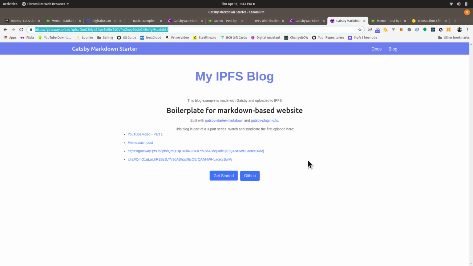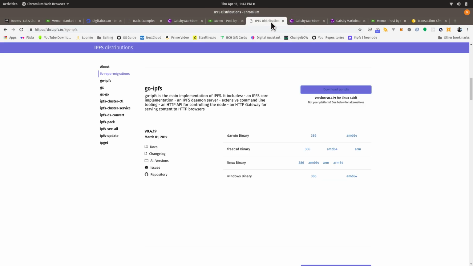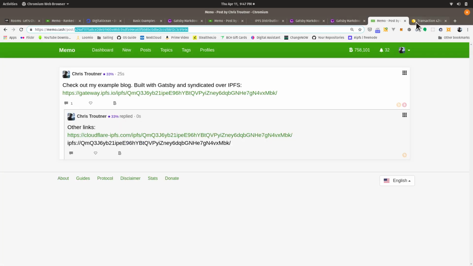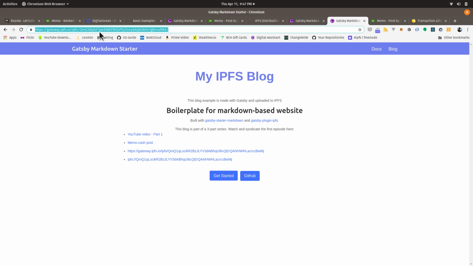The whole working with the IPFS stuff on the command line, that's new. That makes a lot of people uncomfortable, so that needs to be improved. Even if that was improved, this whole process of retrieving data from these gateways sucks. And here's the gateway. And it takes time. This was actually pretty snappy, and I think it had everything to do with the fact that I was using a cloud service, but that's a centralized service, so it kind of defeats the point.